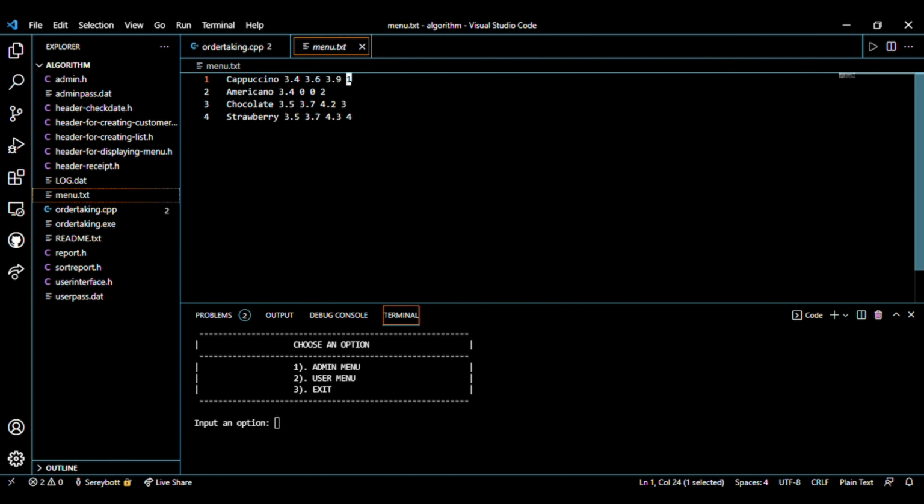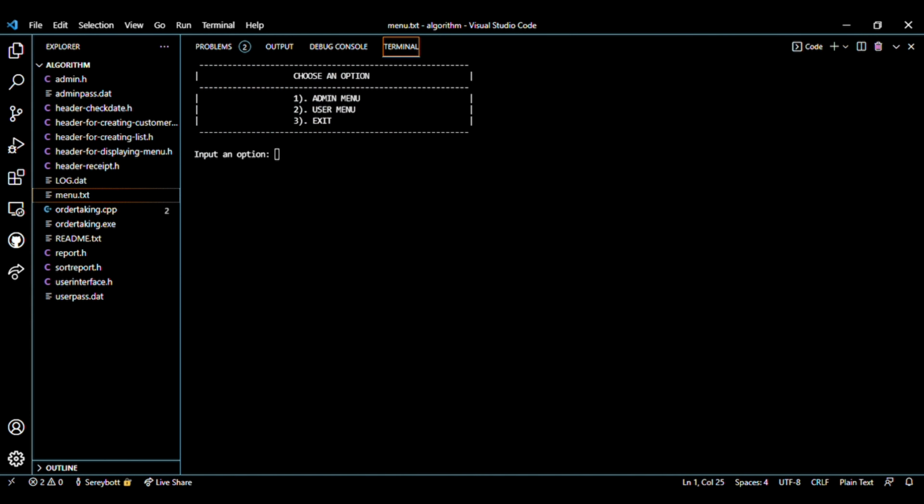And this one here is the ID, and these are all the prices for size small, and we use a formula to calculate the medium and the large size. The medium would be 25% more than the small price, and the large one would be 50% more than the small price. So we can start our program now. We click 2 in order to enter the user menu.